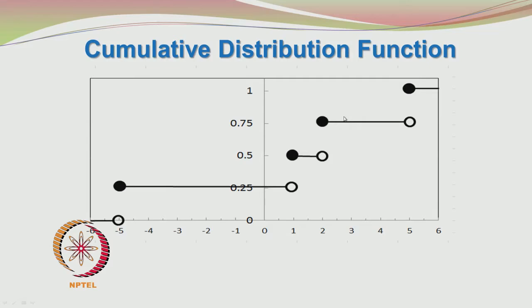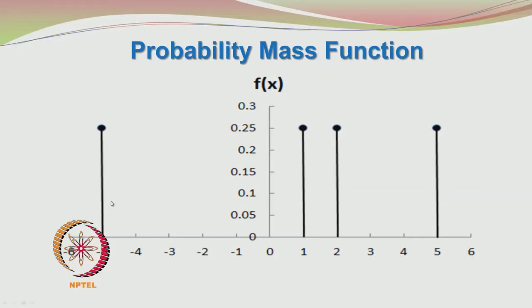Now, the next step is to retrieve the probability distribution function, and how to do that. You can see that the probability mass function or the probability distribution function is defined at minus 5, 1, 2 and 5. So, the permitted values of the random variable x are minus 5, 1, 2 and 5. At each of these values the probability is 0.25.